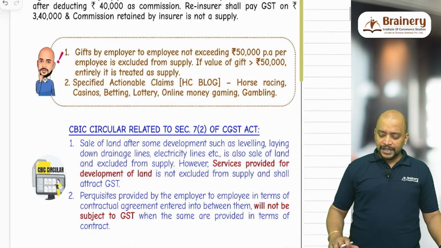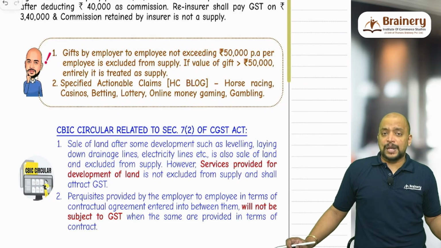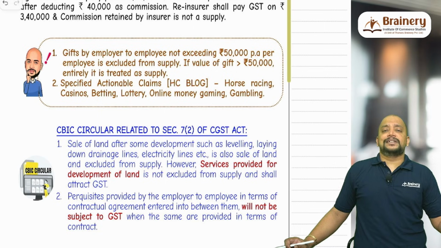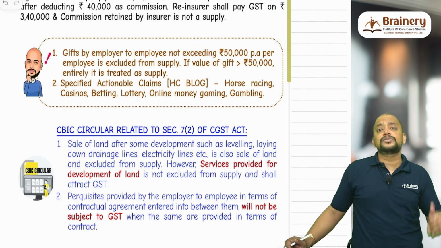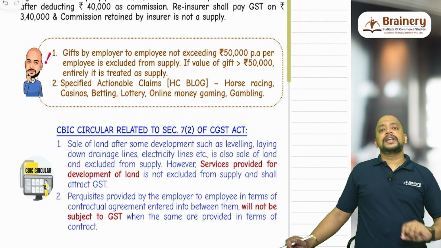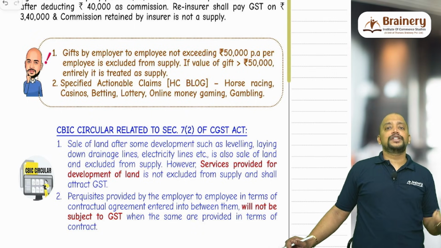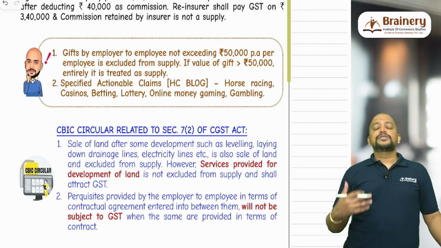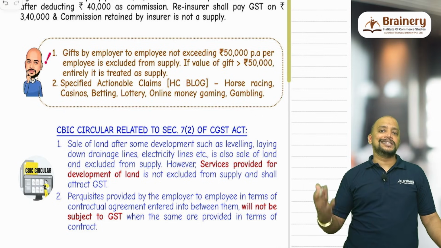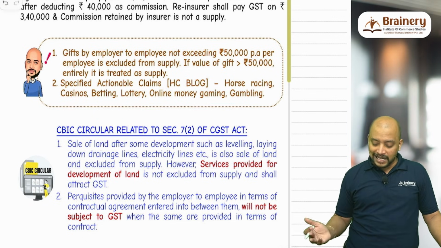Then there is one point with respect to gifts. Gifts given by an employer to an employee are also covered under supply because employer and employee are treated as related. It is a related party transaction and it will be covered under supply, Schedule I. Usually the gifts given by the employer to the employee are in the course of furtherance of business, so it is a related party transaction. But there is one exception. What is that? If the value of gifts does not exceed 50,000 rupees per annum per employee, then it is excluded from supply. What if the value of gifts exceeds 50,000 per annum per employee? Then it is entirely covered under supply.